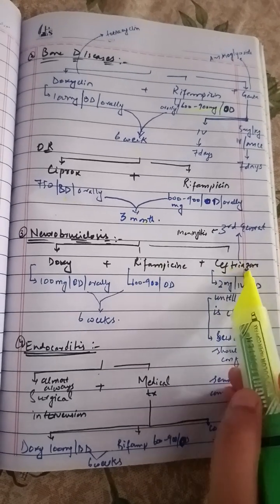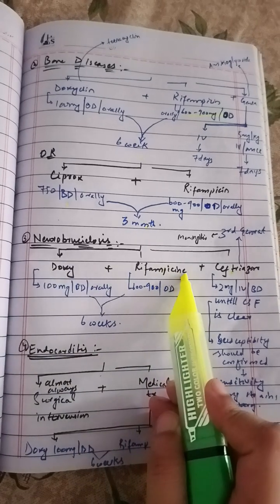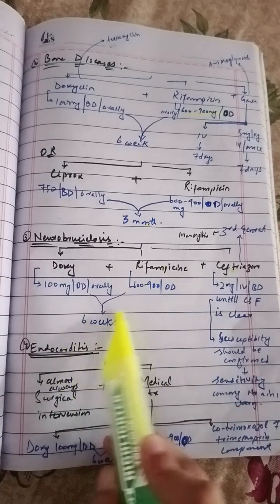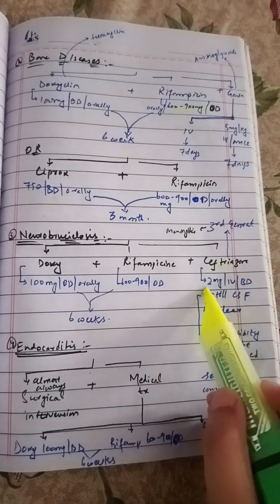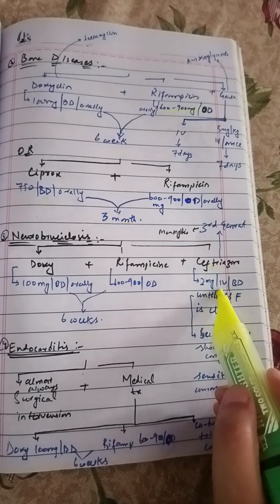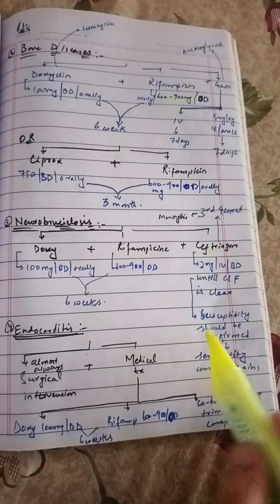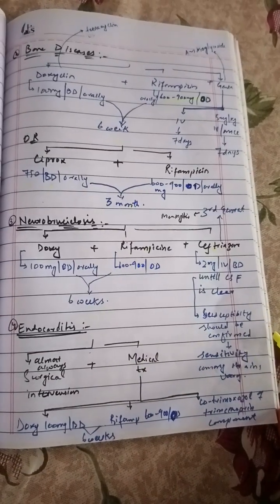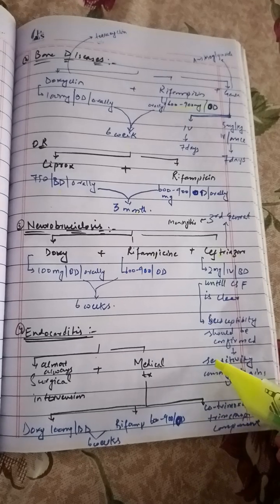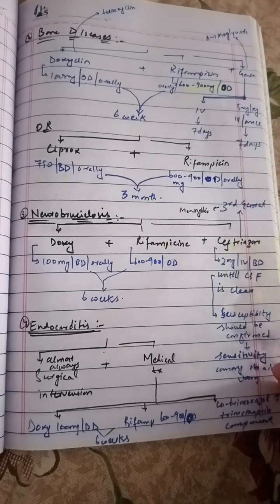The dose of doxy and rifampicin is the same, and the duration is also the same, but the dose of ceftriaxone is 2 gram given through injection 2 times a day until the CSF is clear. The susceptibility should be confirmed to know about the sensitivity of the bacteria to this drug.